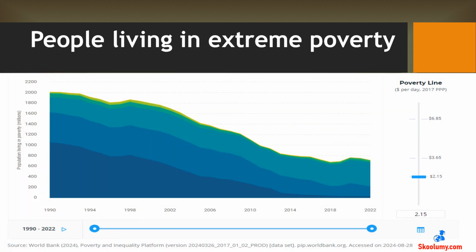The graph shows the number of people living in poverty between 1990 and 2022. About 712 million lived in extreme poverty in 2022, that is below $2.15 per day. Sub-Saharan Africa had the highest population of 448 million people living in poverty in 2022. Europe and Central Asia had the lowest with 2.25 million people living in poverty in 2022.